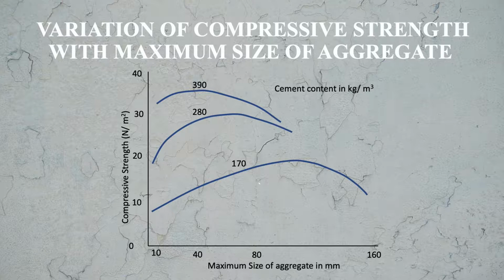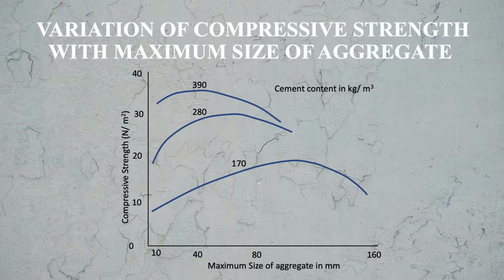And this relationship is also related to the cement content. So here you see three different graphs. One is for 170 kg per meter cube of cement content, next is 280, and the last one is 390.